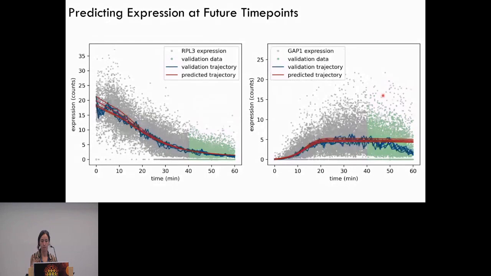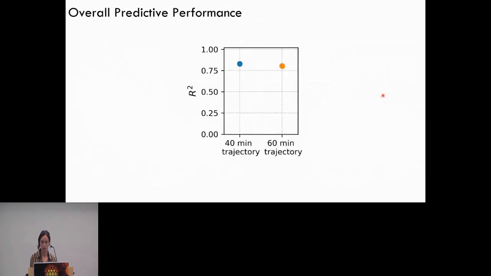and then it's being repressed as it saturates. So just to give an idea of overall predictive performance, I trained the model across 5 cross-validations, sampling the data differently each time. And as you can see, the model is really, really stable and has a really high predictive capability across all 5 of these iterations, looking at this 40-minute trajectory and then also at the 60-minute trajectory, where it's asked to predict data that it didn't see in between 40 and 60 minutes.